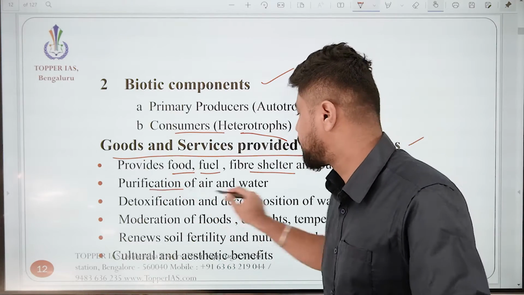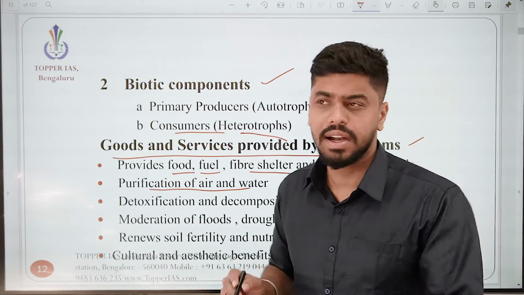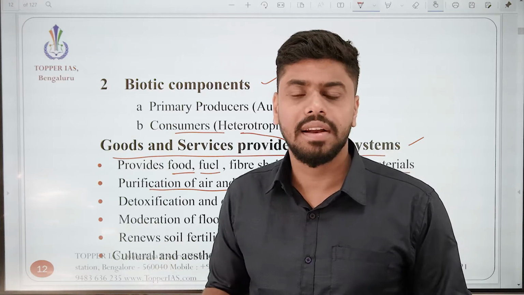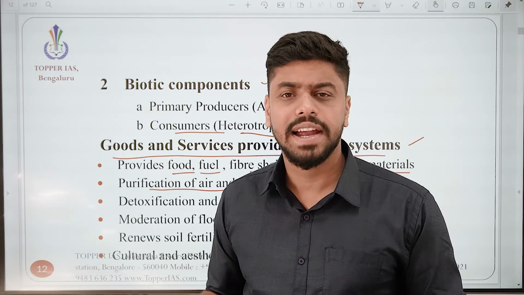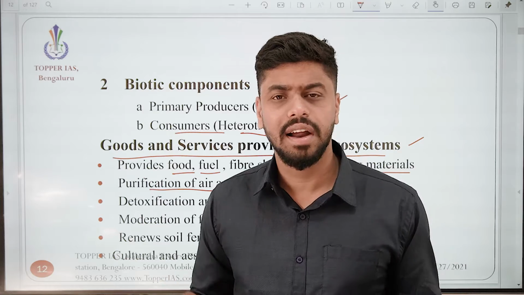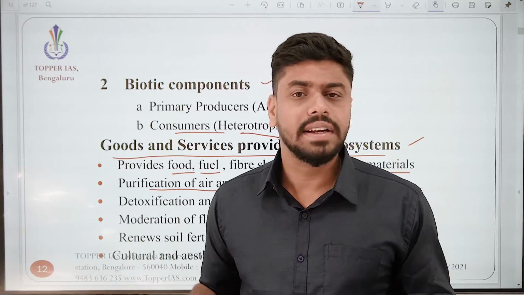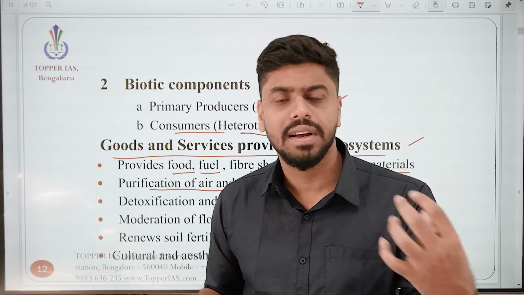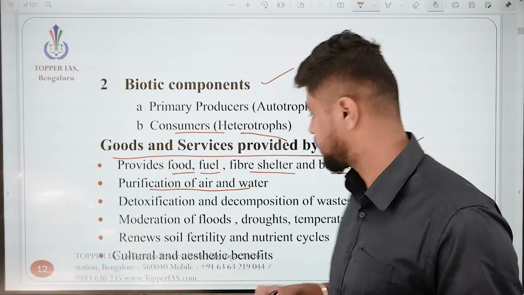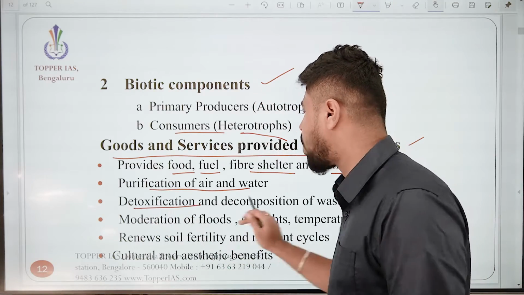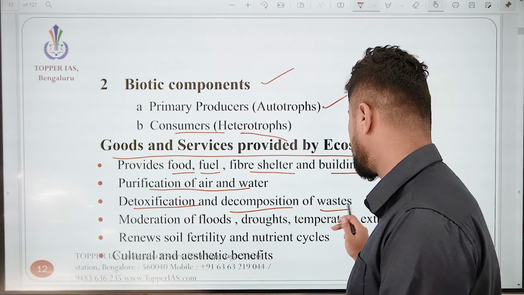Next one is the purification of air and water. That is, we keep polluting our environment, we keep polluting our air with a lot of carbon dioxide, methane, nitrous oxide, etc. What do you think is maintaining that equilibrium? It is the grass and the trees which suck in this carbon dioxide and give us again oxygen to breathe. Next is the detoxification and the decomposition of waste.